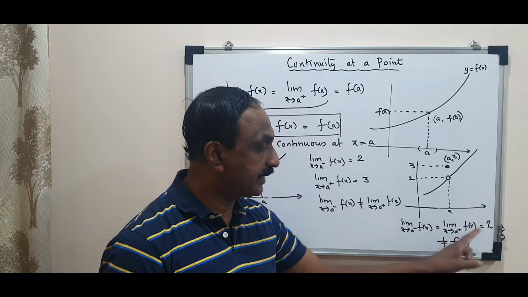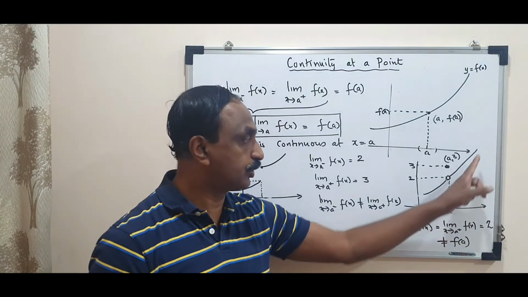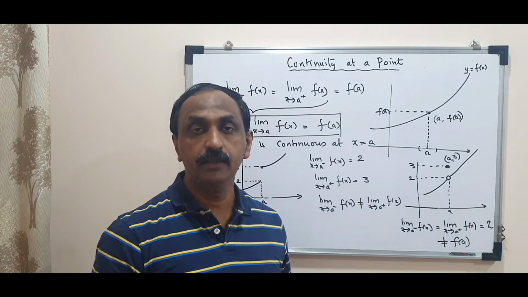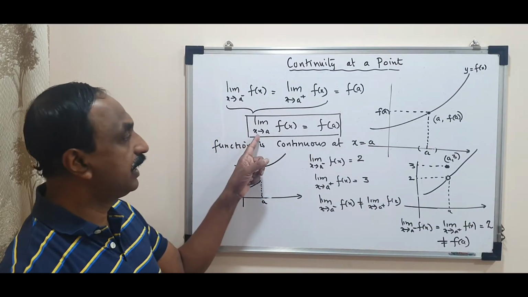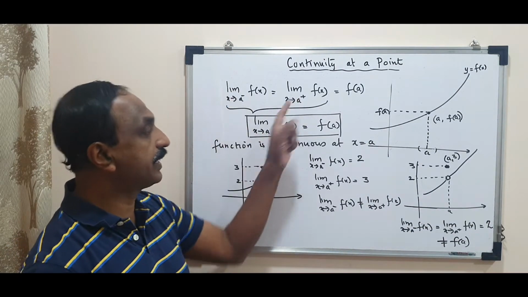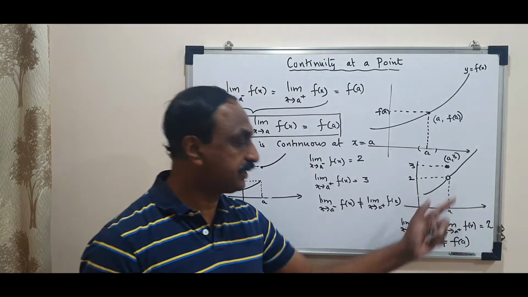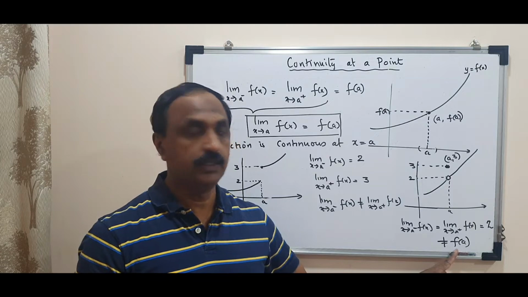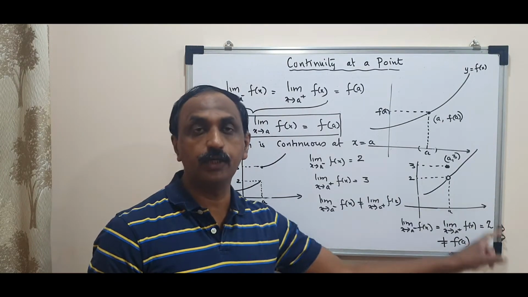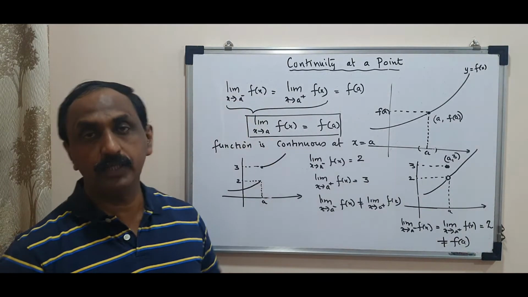But left hand limit and right hand limit are approaching 2. In such case also, you can see the graph is having a break. So there are two types of discontinuities. One is the limit does not exist: left hand limit and right hand limit are not equal. Another is limit exists but not equal to the f of a's value. This is called removable discontinuity and this is non-removable discontinuity.